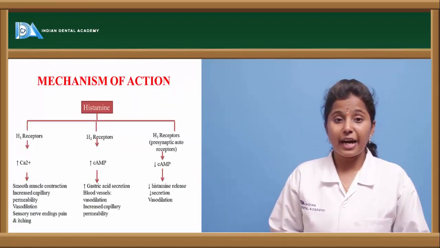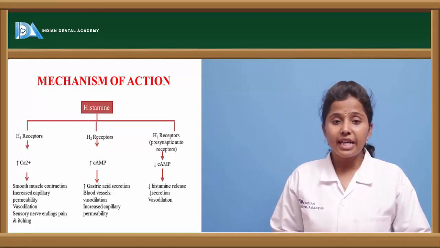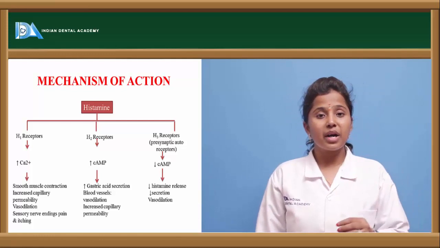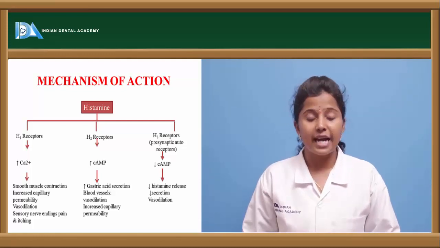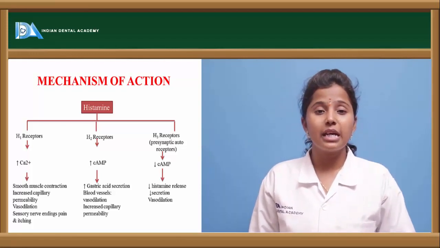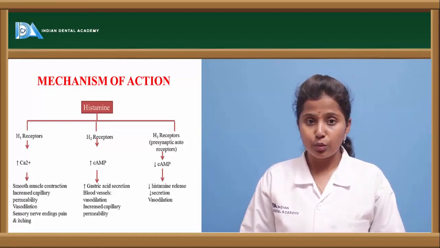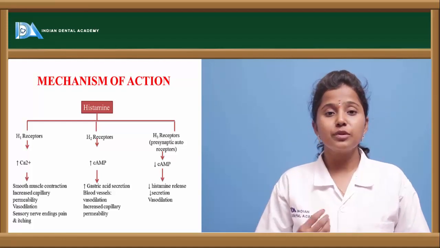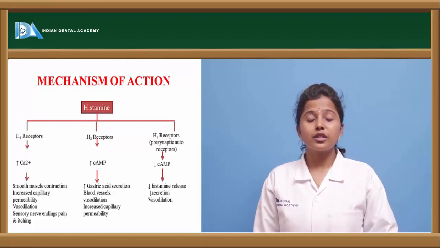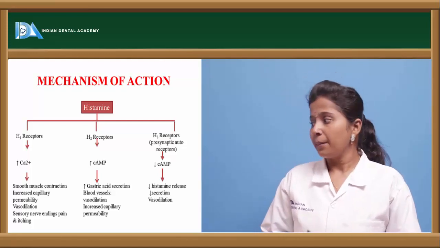Let us see the mechanism of action of histamine. Histamine binds to histamine receptors. There are three types of histamine receptors: H1 receptors, H2 receptors and H3 receptors. Histamine binds to these receptors and exerts its actions. If histamine binds to the H1 receptor, then intracellular calcium levels are increased, whereby it shows contraction of the smooth muscle, contraction of the vascular muscles, as well as sensory nerve ending pain and itching.